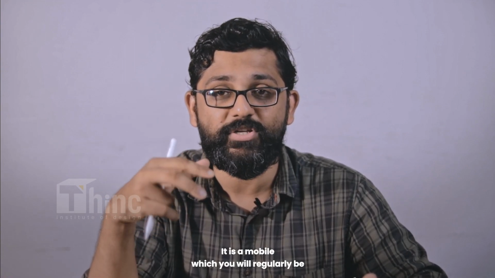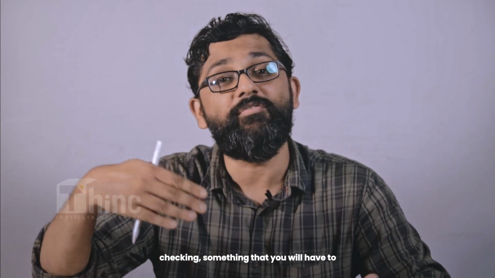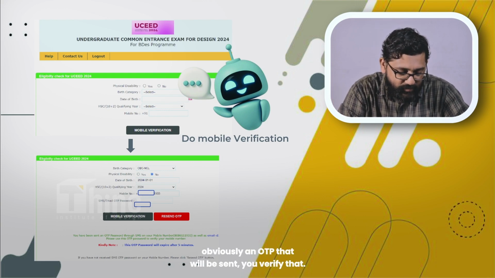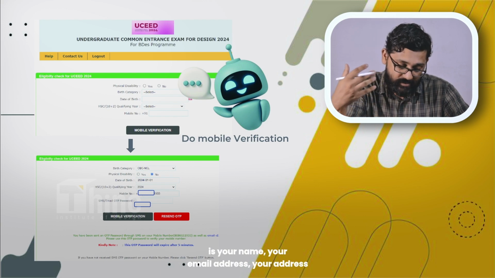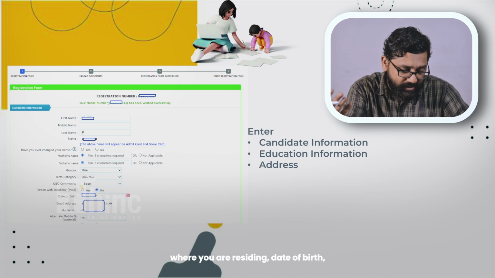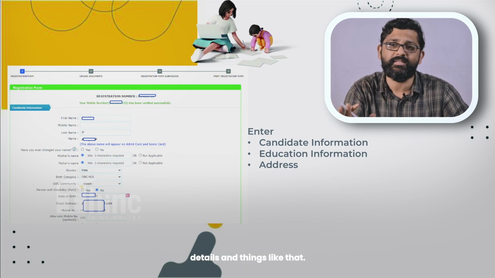It is a mobile which you will regularly be checking, something that you will probably have to use till next year's August. Okay. Now, once that's done, there will obviously be an OTP that will be sent. You verify that. You can then go into your other details, that is your name, your email address, the address where you're residing, date of birth, your category, mother's name, parents' details and things like that.